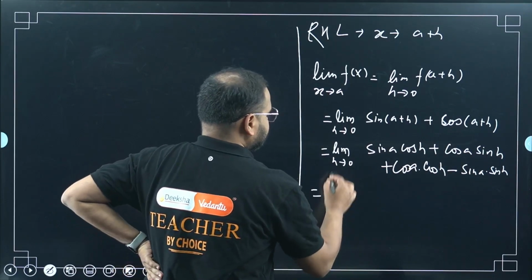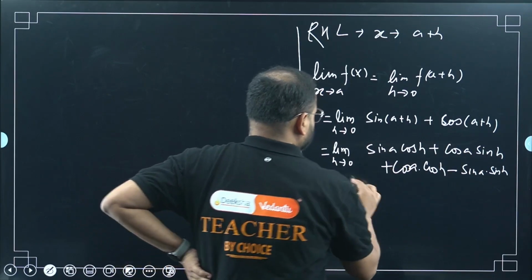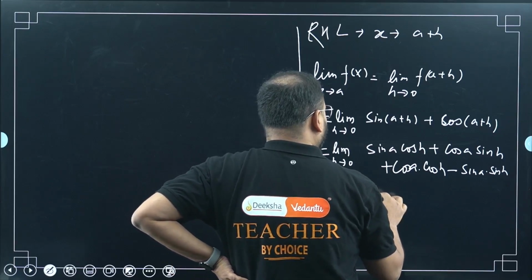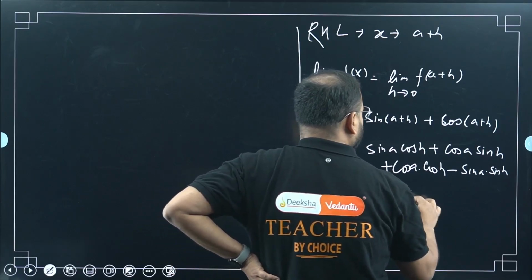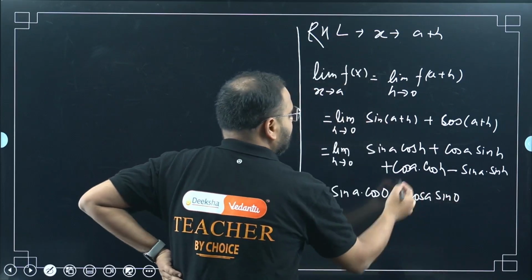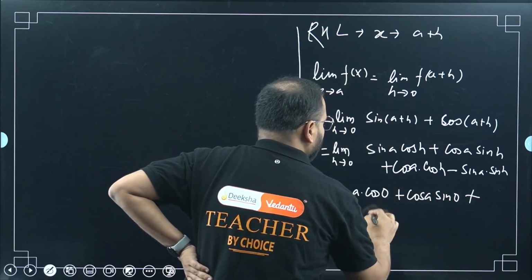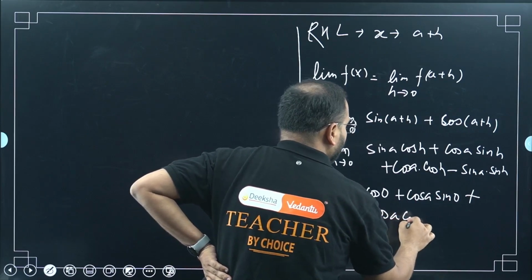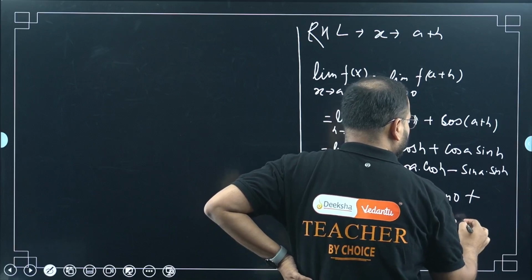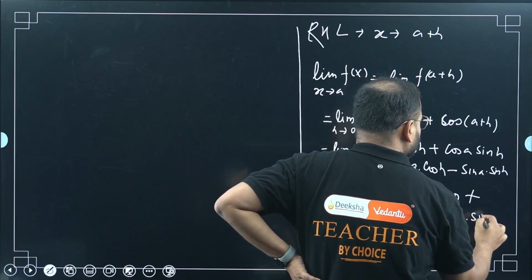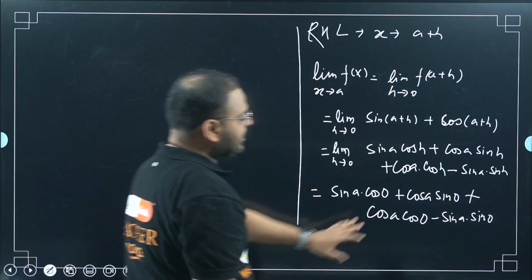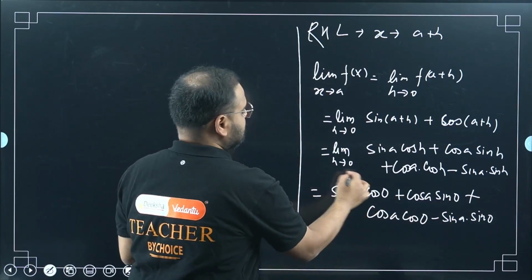Let's put the h value everywhere. I'll get sin A cos 0 plus cos A sin 0, and in the next part cos A cos 0 minus sin A sin 0. I have replaced h everywhere with 0 because that's the limit condition.